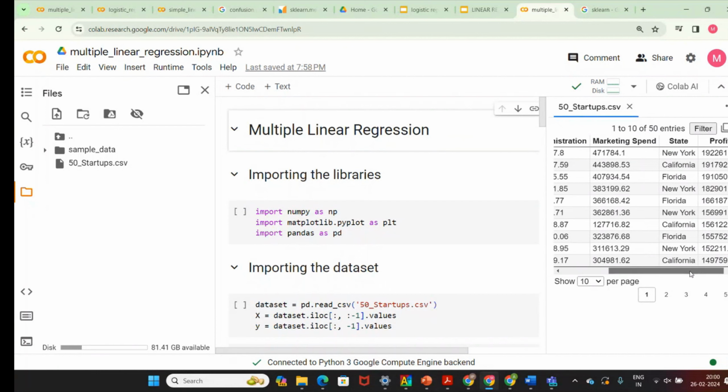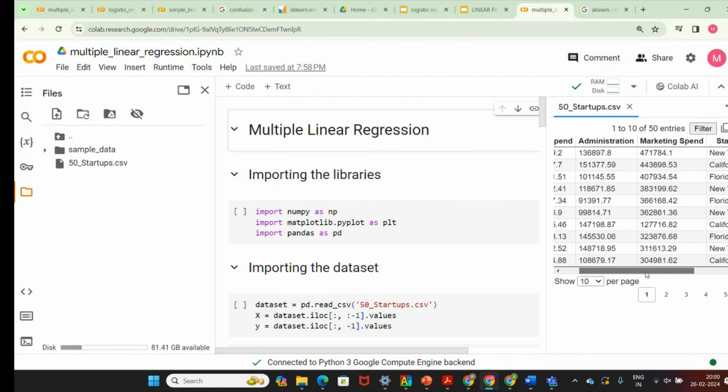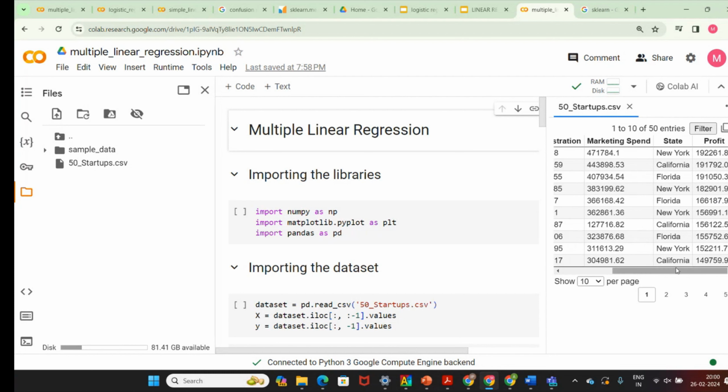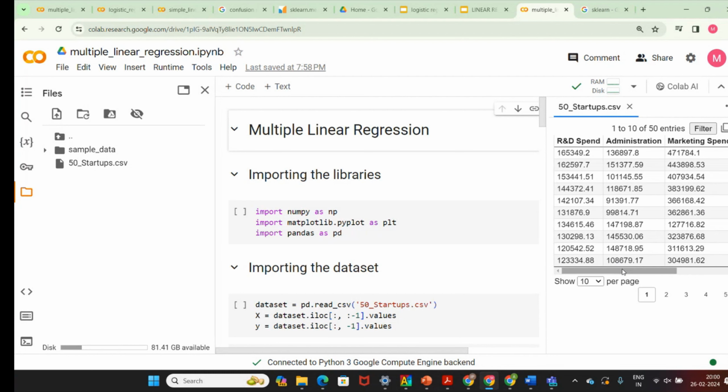The investor is not only interested in the profit, but also in how the company is running: whether they spend more on marketing and get the profit, or spend more on R&D to get the profit.